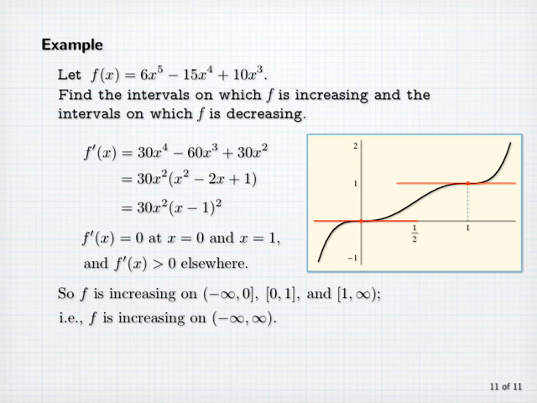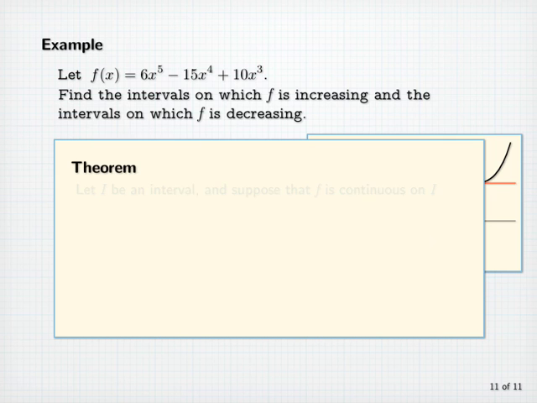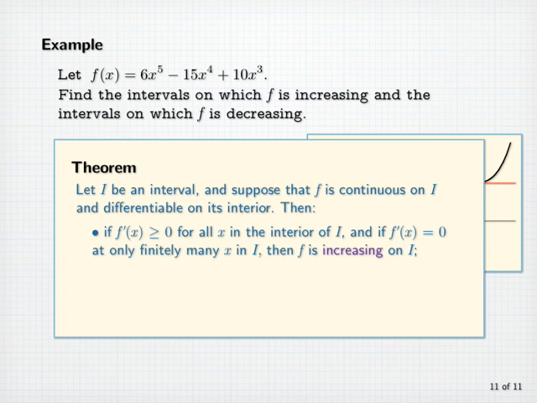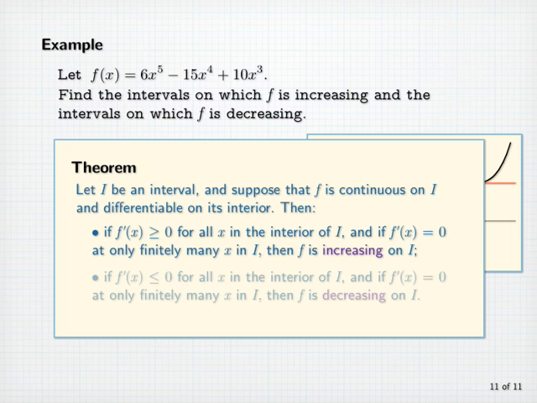Now this example illustrates the following result. Let I be an interval, and suppose that f is continuous on I and differentiable on its interior. Then, if f prime of x is greater than or equal to 0 for all x in the interior of I, and if f prime of x is equal to 0 at only finitely many x in the interval I, then f is increasing on I. And likewise, if f prime of x is less than or equal to 0 for all x in the interior of I, and if f prime of x equals 0 at only finitely many x in I, then f is decreasing on I.